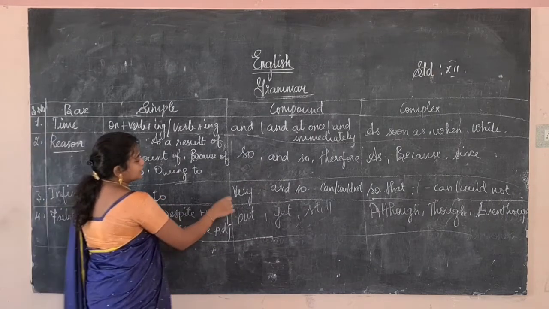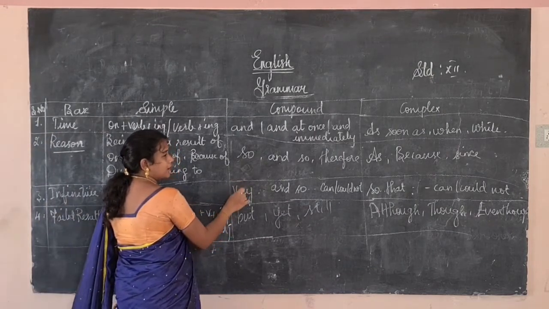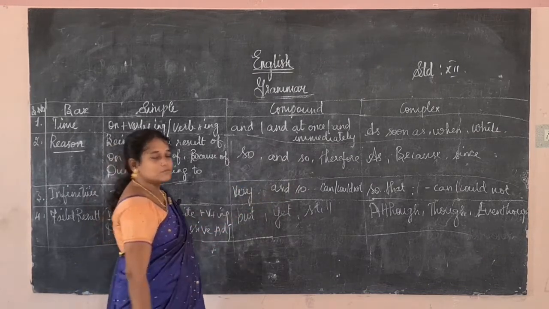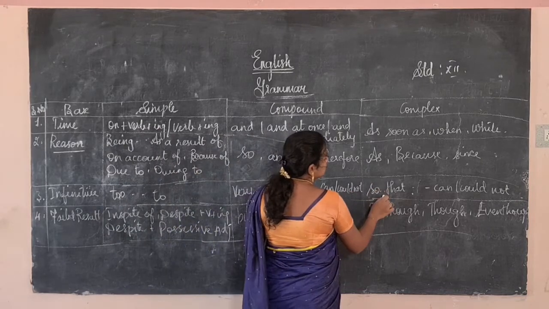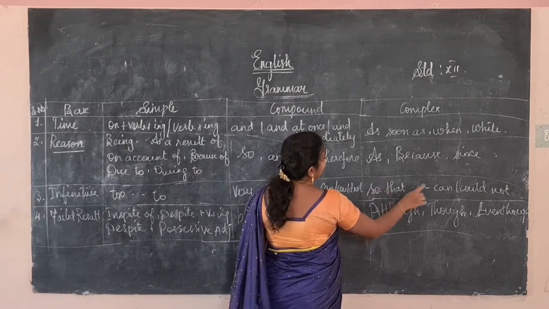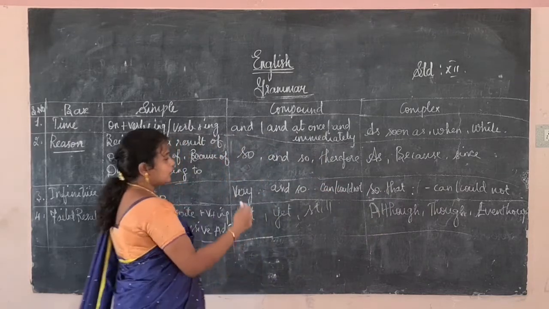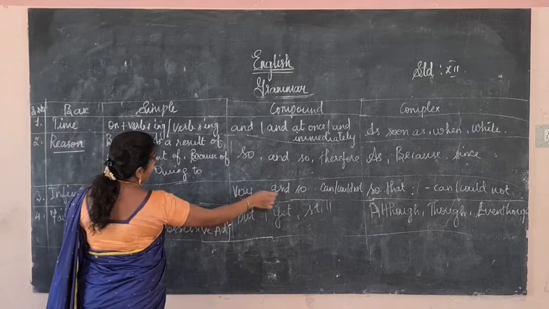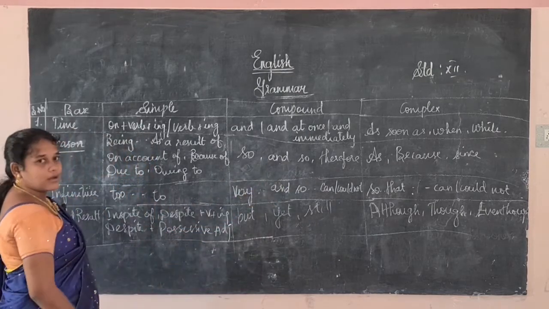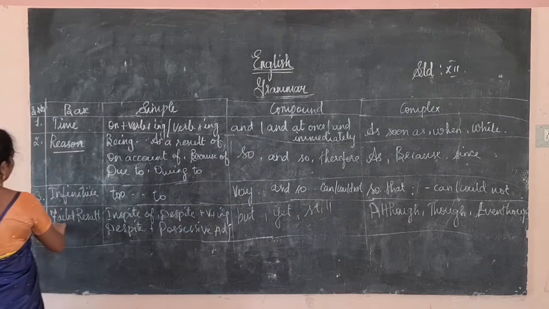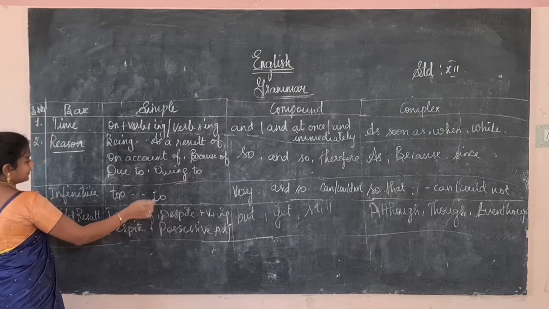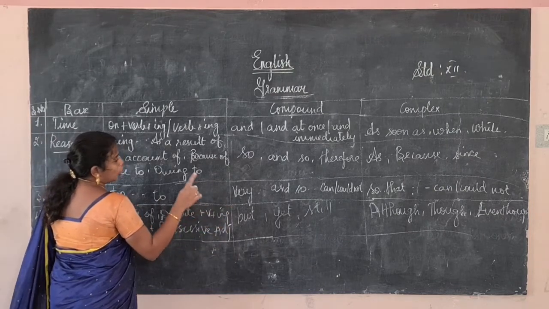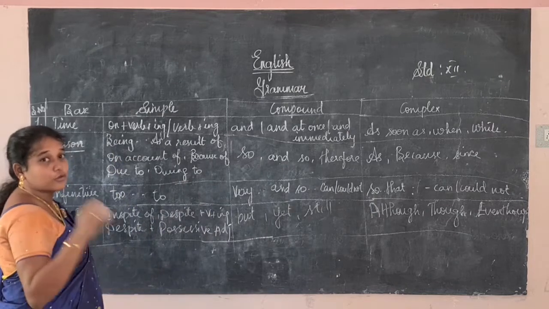There we will use: it is very hot, and so I cannot drink the soup. It is so hot that I cannot drink the soup. So here we are using to, here we are using so and so, there we are using so that. I can or I cannot. Next, for failed result: in spite of, despite plus verb plus ing, despite plus possessive adjective, then but, at, still, though, although, even though. This is a column you have to memorize.